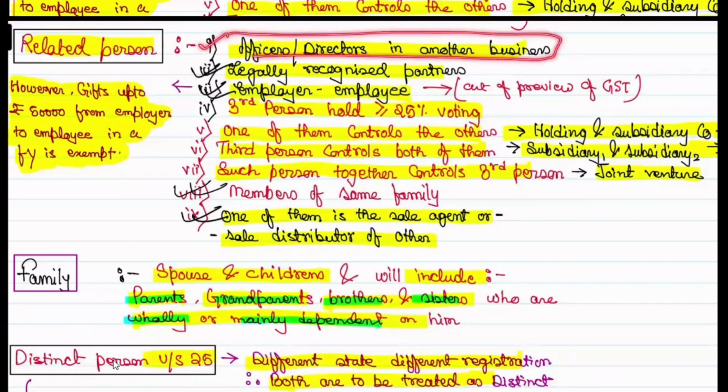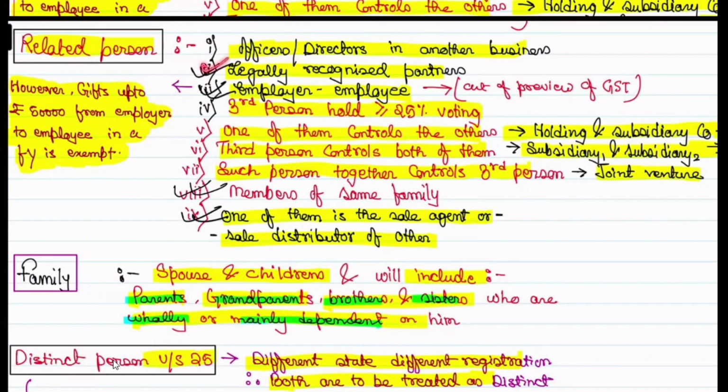Correct. So suppose for example, Priyanka is a director in my business, and Priyanka has her own business as well, where Sumit is her director. So indirectly, I and Sumit will also be related persons.